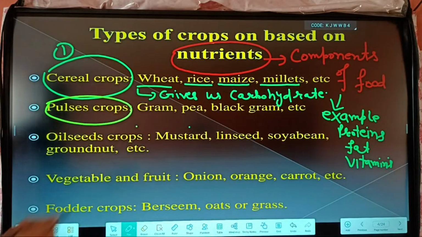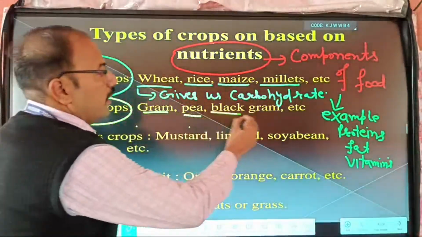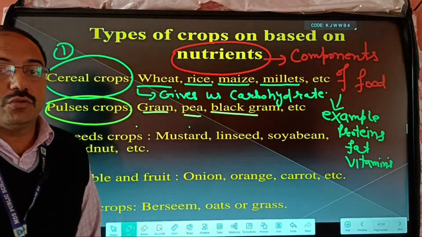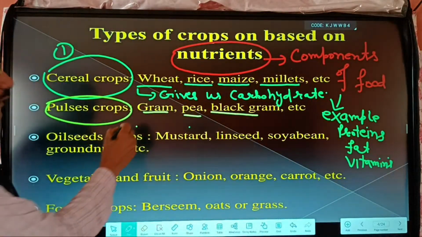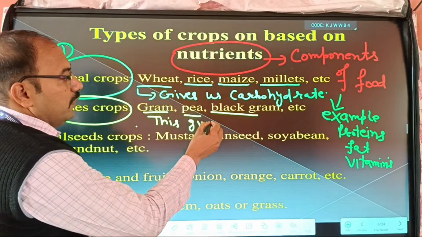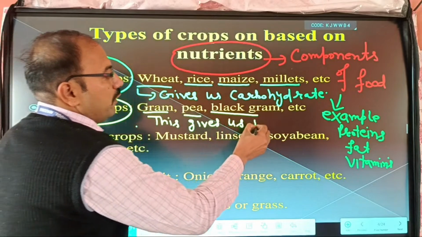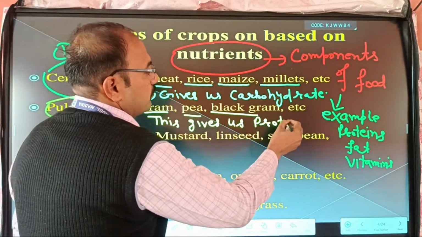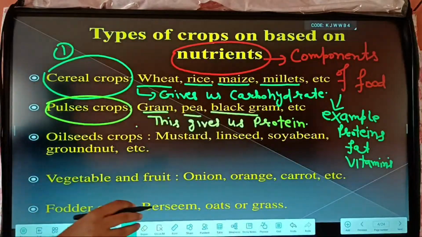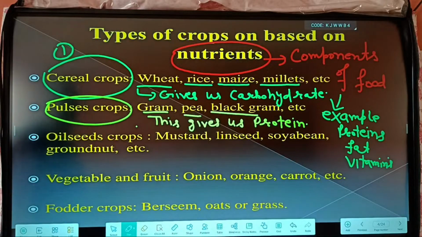Pulse crops are gram, pea, black gram, and so on, like kidney beans and soya beans. What do they give us? These give us protein. Basically, these are the source of protein. That is why we call them pulse crops.